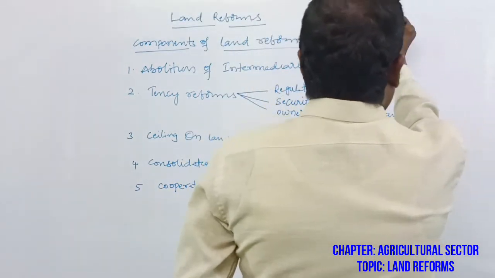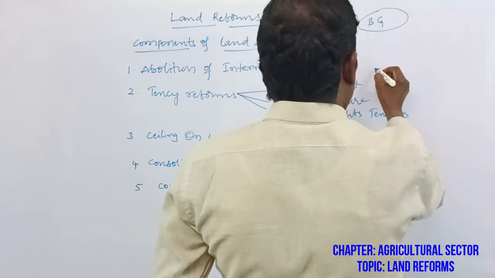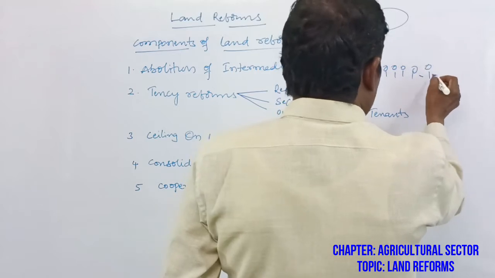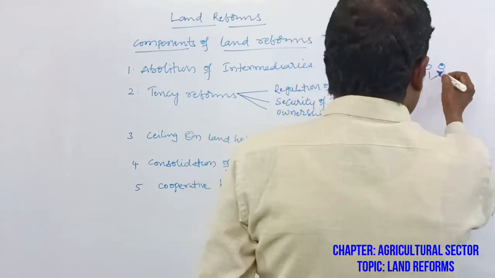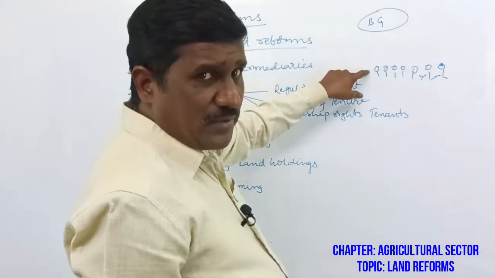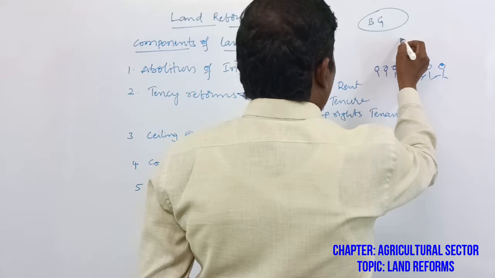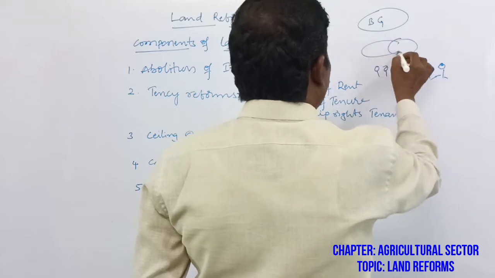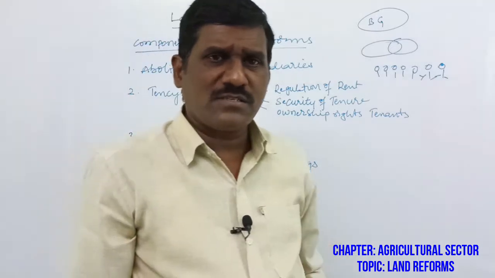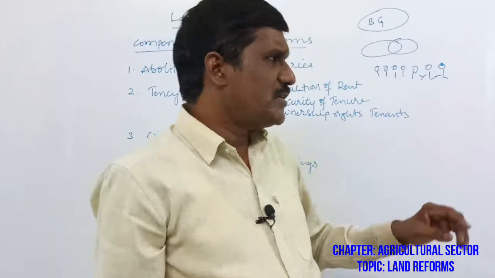Try to understand. Here is the British government, and these are all the farmers. To collect the tax from the farmers, the British government appointed middlemen, mediators. What is the purpose of appointing the middlemen? To collect the cess from the public or farmers and submit it to the British government.